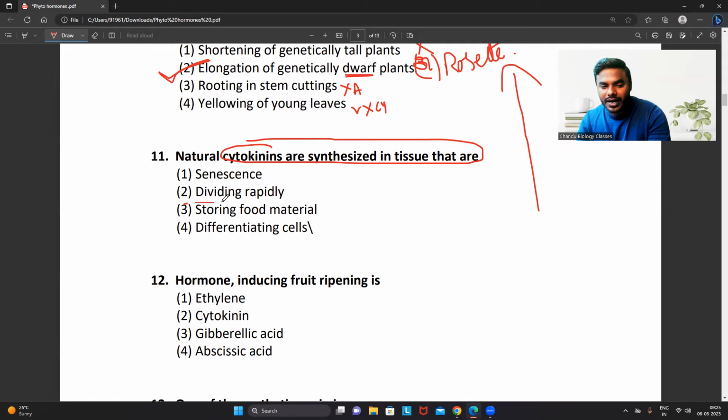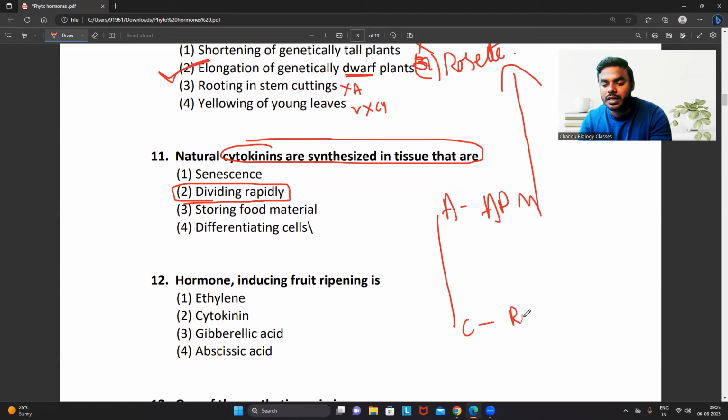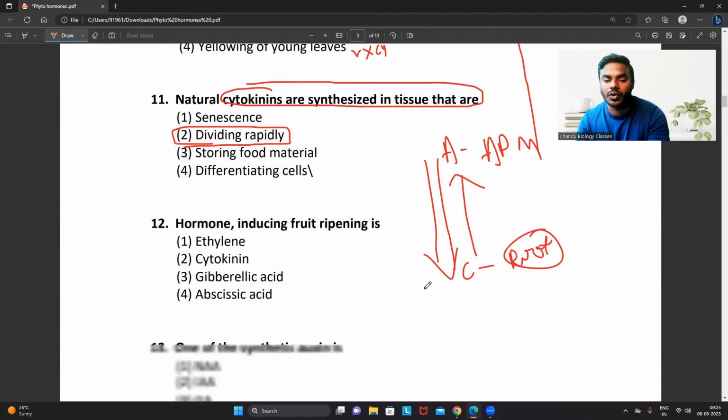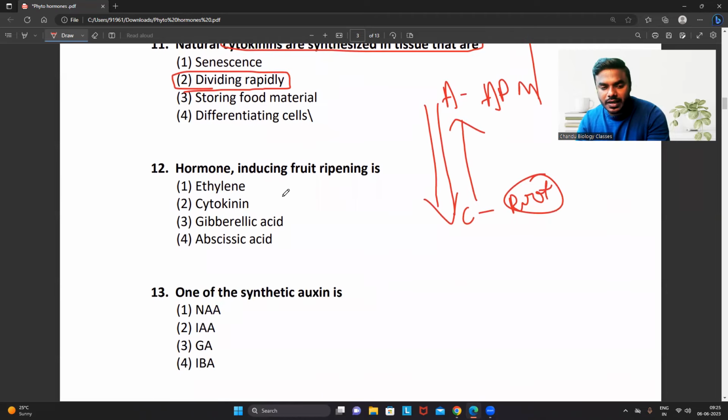So undoubtedly the regions which are rapidly dividing. I told you, right? Auxin is synthesized in the apical meristem, whereas cytokinin is synthesized in the root regions. Not to get confused: from the root, cytokinin moves towards the shoot, and auxin from the shoot moves towards the root. The hormone inducing fruit ripening is ethylene.